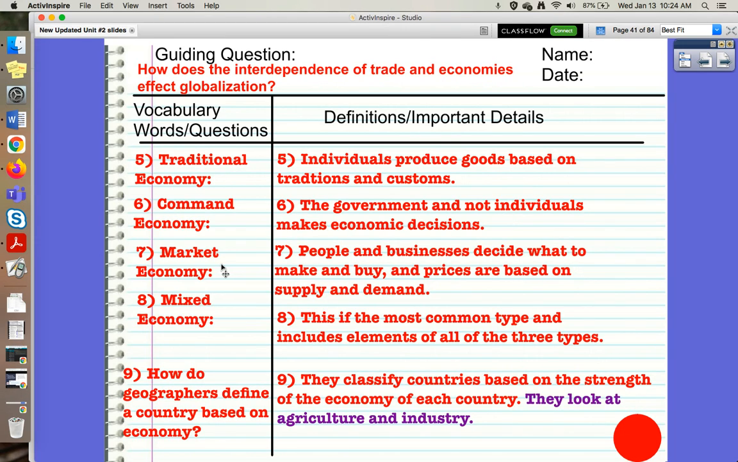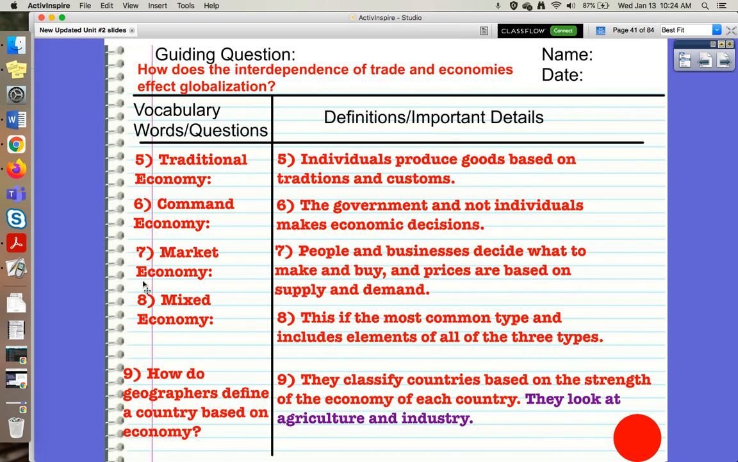There is a market economy. This is people and businesses deciding what to make and what to buy. They're deciding the prices based on supply and demand. So individual people or individual businesses are deciding what they want to make, how they want to make it, who they're going to trade with, what the prices are, and the government doesn't have part of that.